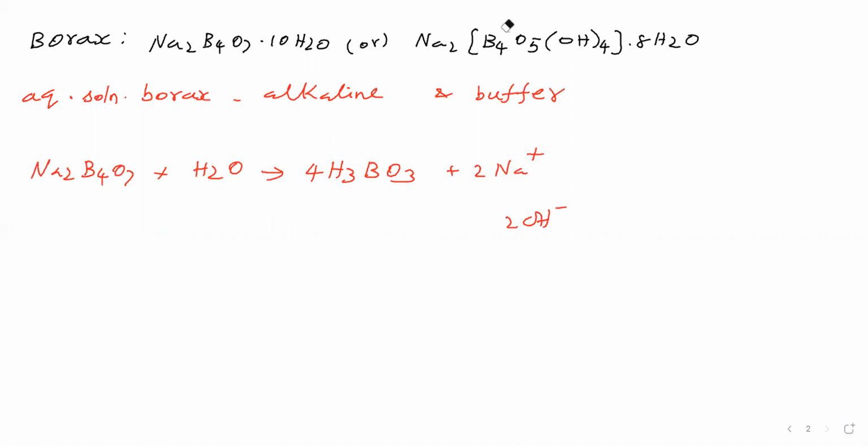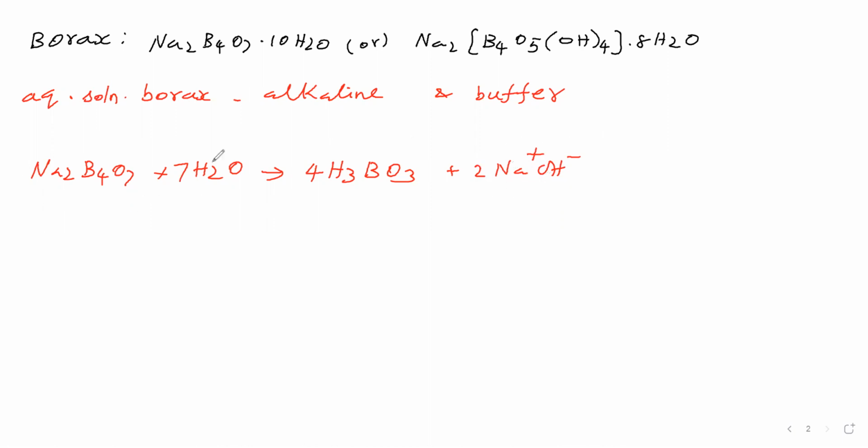Here we have to write 7 water molecules. Here we have to write 2 OH minus, which means 2 sodium hydroxide we can write. Now see, is the equation balanced or not? You see, the equation is balanced. So borax on hydrolysis gives orthoboric acid and sodium hydroxide. Sodium hydroxide is a strong base.